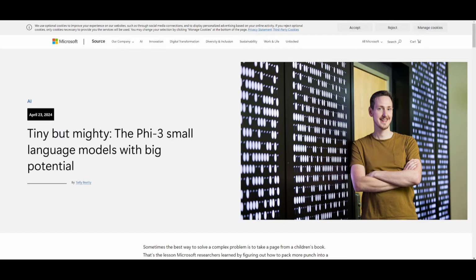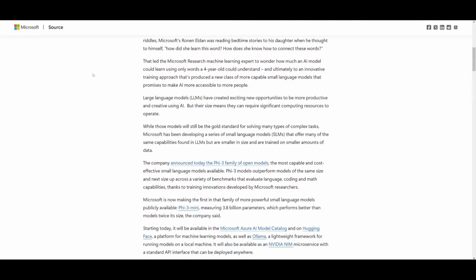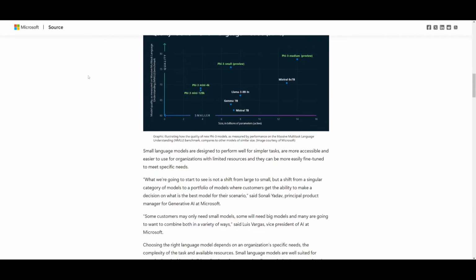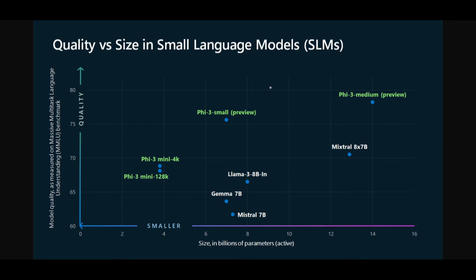Now we have the release of Phi-3 from the Microsoft AI team. This is the third iteration of the Phi family, a set of new small models that use the same training techniques as Phi-2, to produce a tiny but high performance model. They introduced 4 new models under that umbrella. First we have Phi-3 Mini with a 4K context length. Then we have the Phi-3 Mini with a 128K context length, which is just insane to me. I've never seen a smaller model like this have such a large context length.